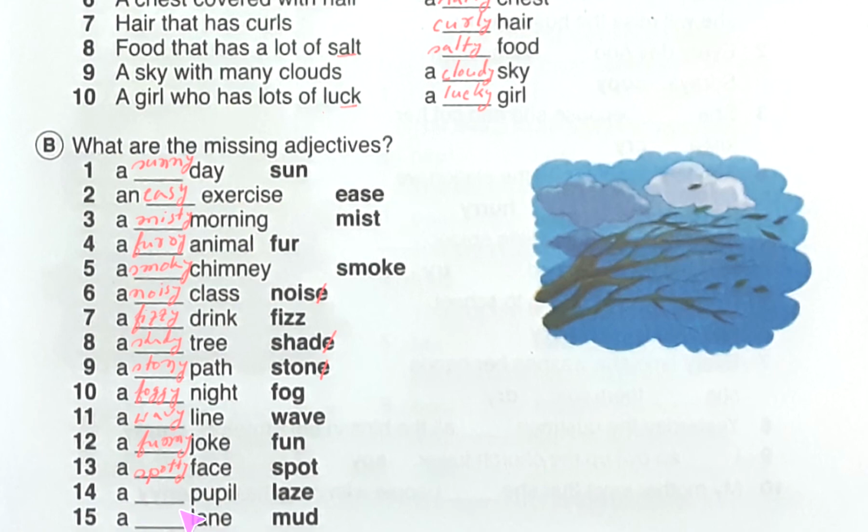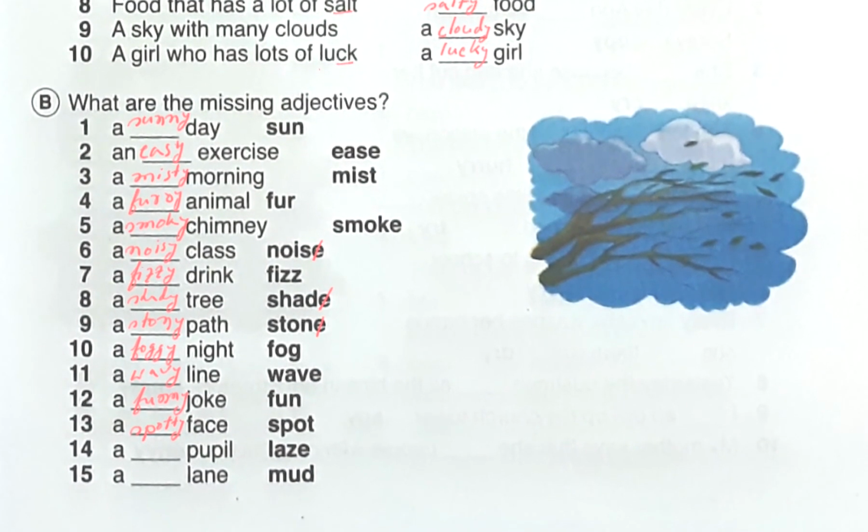Fourteen, a dash pupil, it will be lazy pupil. So write it here: lazy, we drop e and add y, so it will be a lazy pupil. Fifteen, a dash lane, it will be a muddy lane. We will add another d and after that we will add y. So write it here, muddy lane.